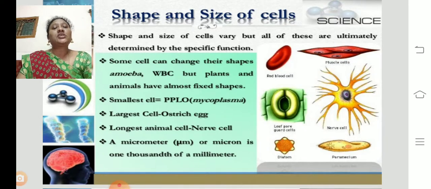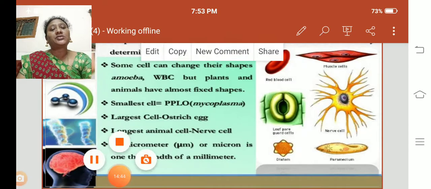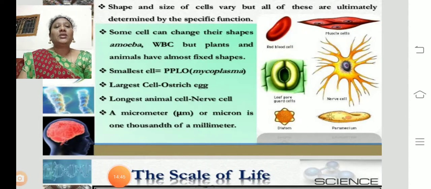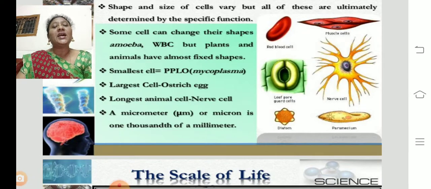The smallest cell is PPLO, mycoplasma, and the largest cell is the egg of an ostrich. The ostrich egg is a single cell, but it is the largest cell. And the longest animal cell is the nerve cell.